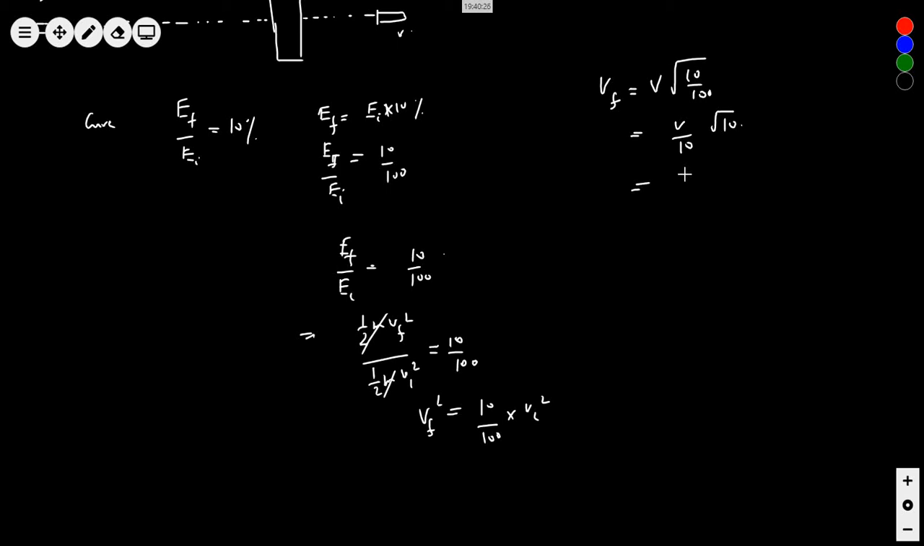100 or 200? 200. Yes, sir. 200 by 10, cancel, into root 10. Root 10 is 3.1. So 20 into root 10. 4 will come out, meaning 2 will come out. Root 10 is 3.1. So that gives me...